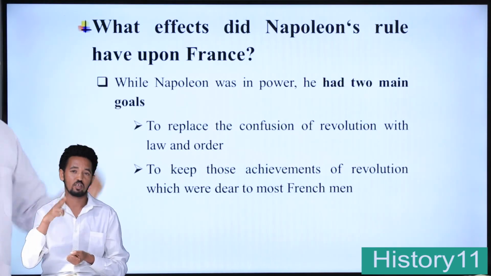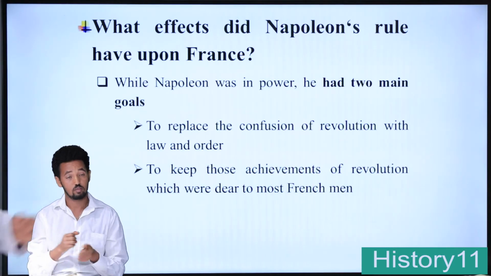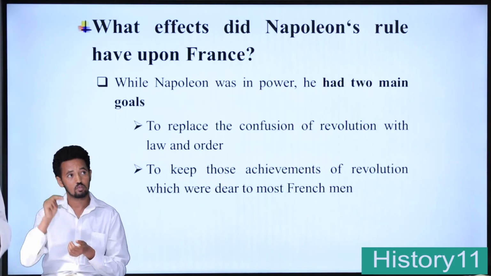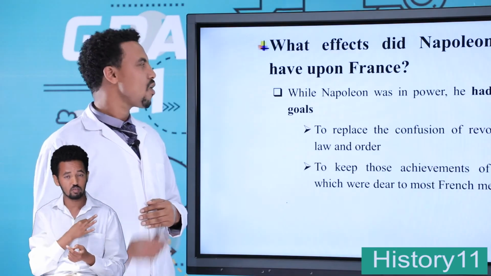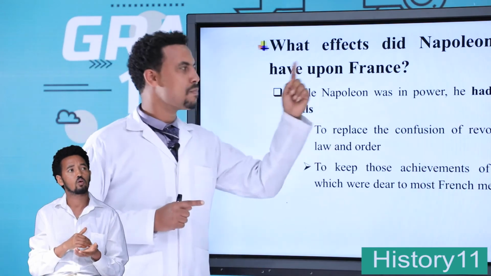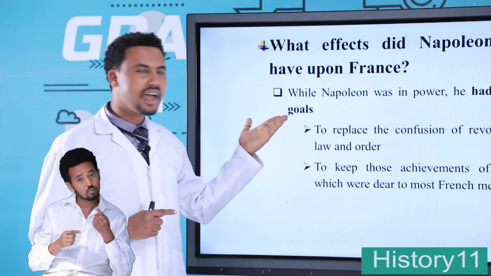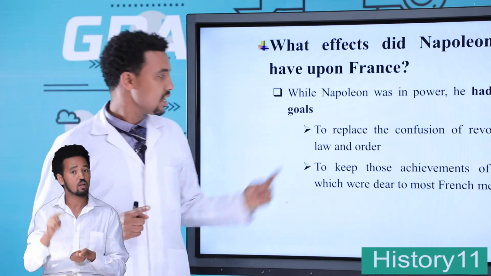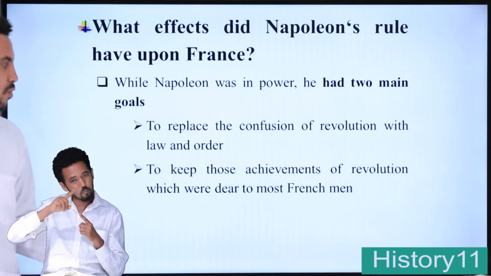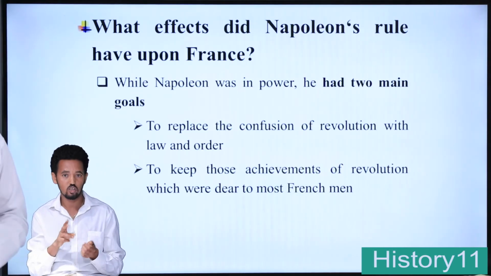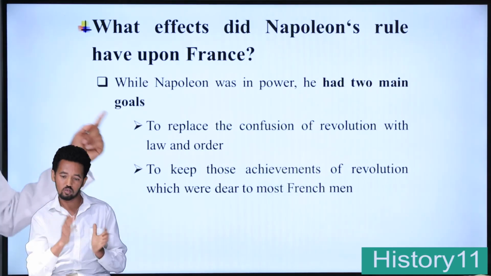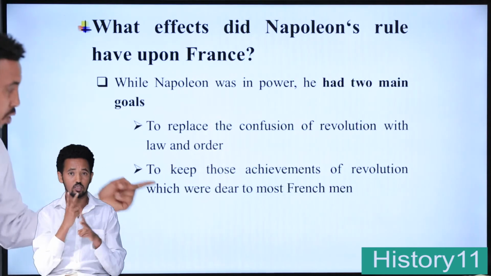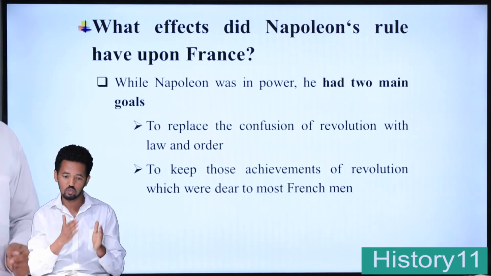What effects did Napoleon's rule have upon France? While Napoleon was in power, he had two main goals. The first main goal of Napoleon was to replace the confusion of revolution with law and order. The second one was to keep those achievements of the revolution which were dear to most Frenchmen.